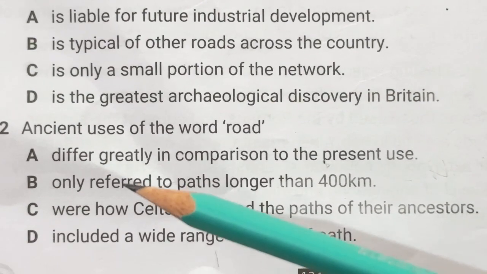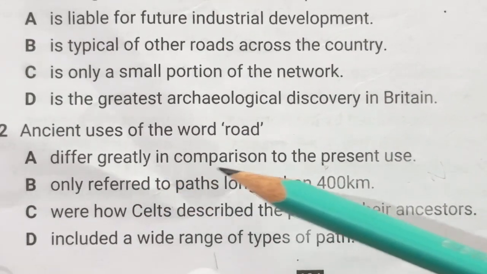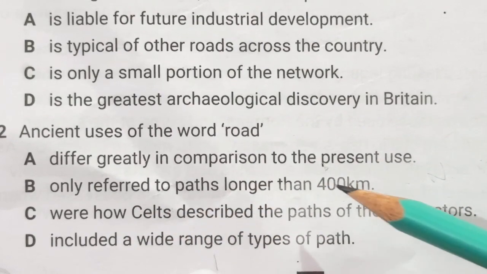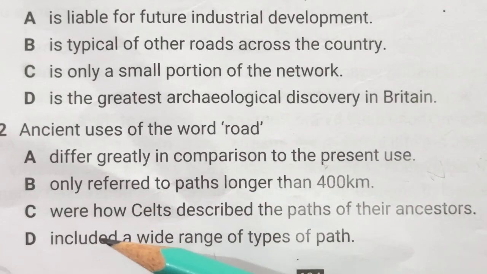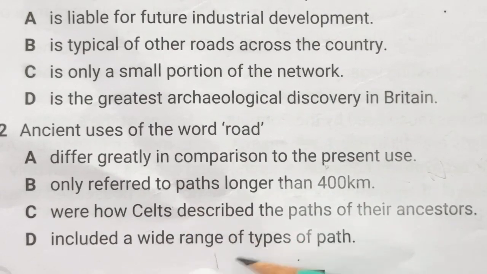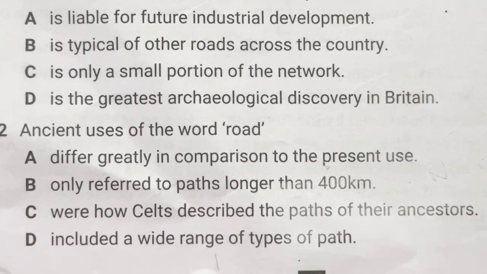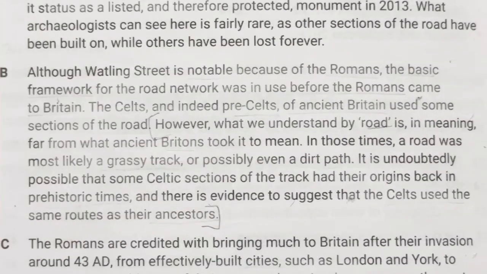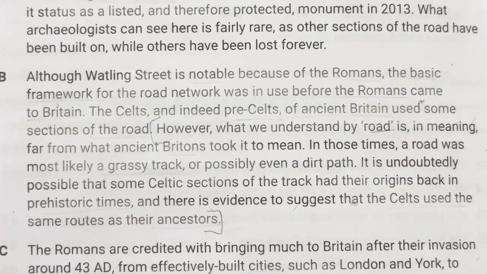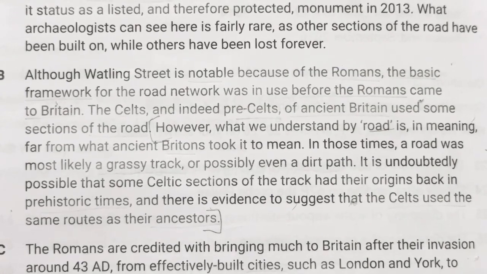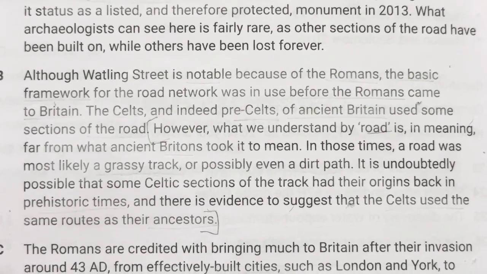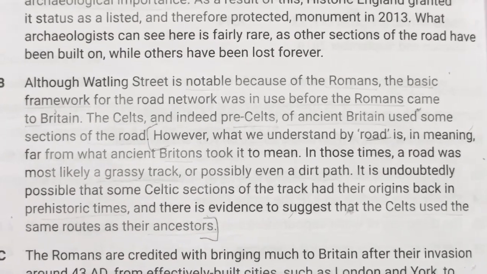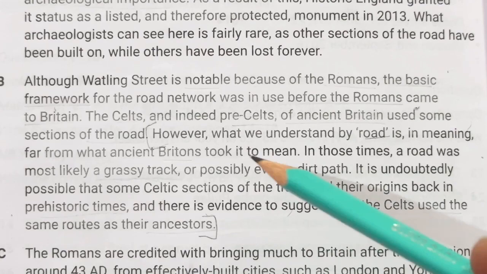Okay, so the first option is: differ greatly in comparison to the present use. Second: only referred to paths longer than 400 km. C: were how Celts described the path of their ancestors. D: included a wide range of types of path. So here we are at the location of the answer. I am just taking you to the location because I want to make the video short and the things should be easily understood by you. So from here, however, till here we have the location.